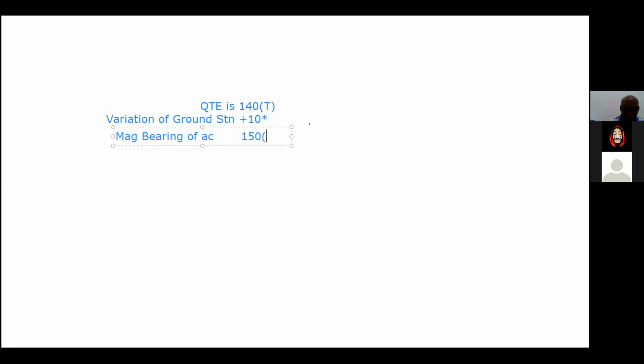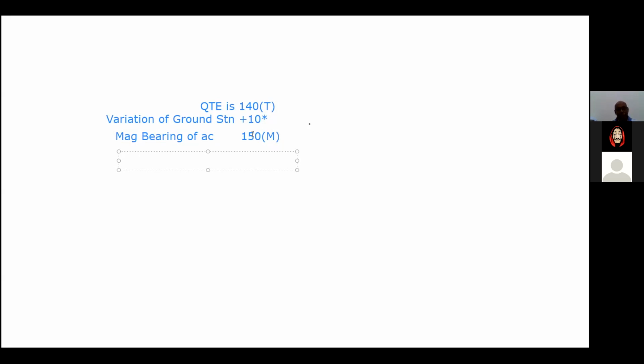So this is 150 magnetic. Right? Now, suppose we want to change this into a QDM. You know what a QDM is? Isn't that the QDM already? No, QTE. We changed it into magnetic bearing.